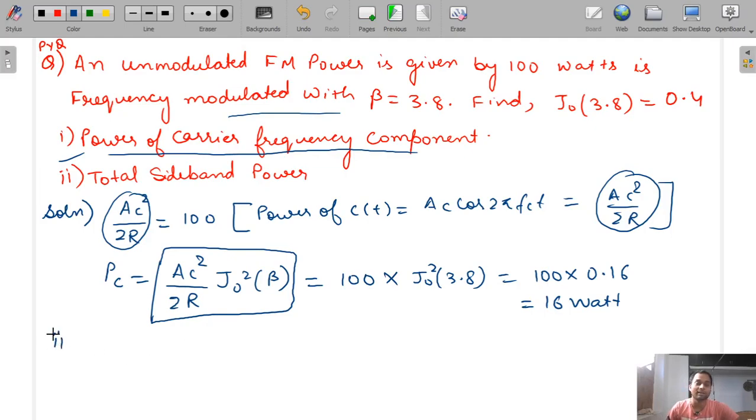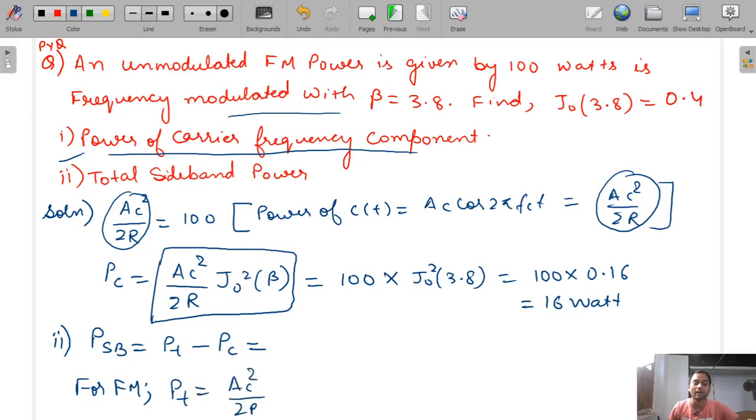Now the second part, that is the total sideband power. Total sideband power is equal to total power minus carrier power. So what is the total power here? For FM, we know that total power is equal to AC square by 2R, so that is equal to 100 watt.